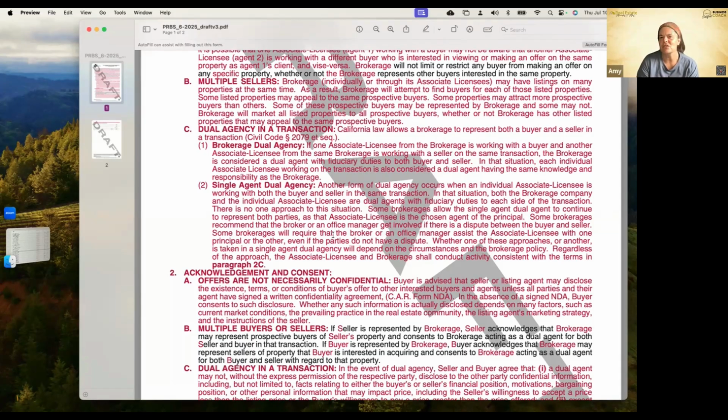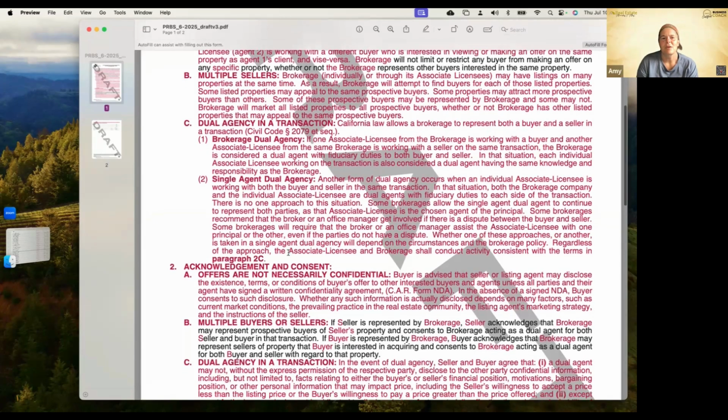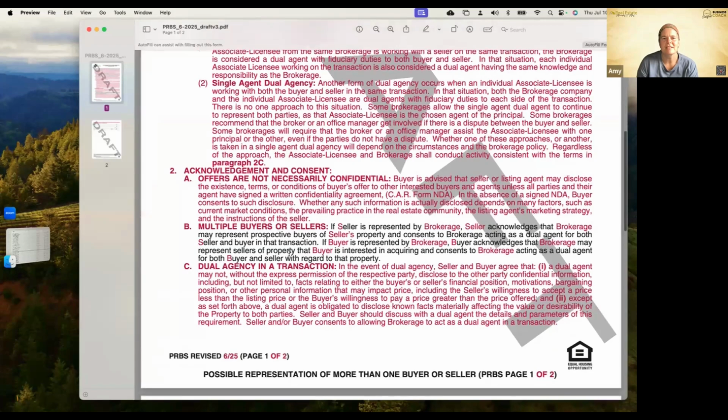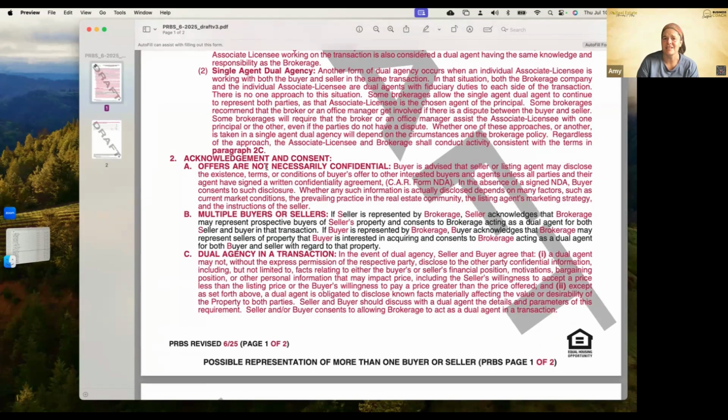There is no one approach to this situation. Some brokerages allow the single agent, dual agent to continue to represent both parties, as that associate licensee is the chosen agent of the principal. Some brokerages recommend that the broker or office manager get involved if there is a dispute between the buyer and seller. Some brokerages will require that the broker or office manager assist the licensee with one principal or the other, even if the parties do not have a dispute. Whether one of these approaches or another is taken in a single agent dual agency will depend on the circumstances of the brokerage policy. Regardless of the approach, the associate licensee and brokerage shall conduct activity consistent with the terms of paragraph 2C. Here's the acknowledgement and consent. Offers are not necessarily confidential.